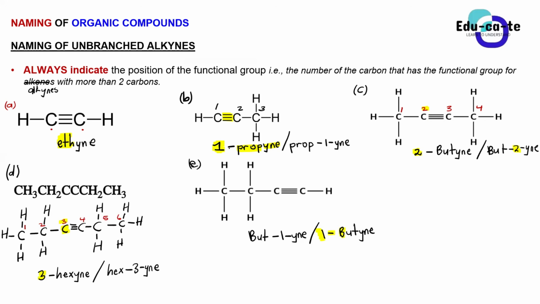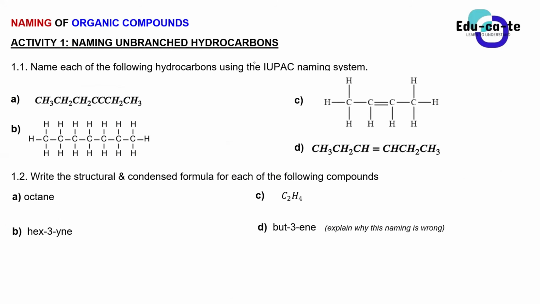So you guys can see here that when you number from the carbon closest to the functional group, of course, it must be 1, 2, 3, 4, not the other way around. Because if you number the other way around, your triple bond is going to be so far away. So your triple bond must occupy the lowest position possible. So this is but-1-yne, or you can say this is 1-butyne. Is it hard, guys, naming the unbranched alkynes? Any questions, guys, before we go?